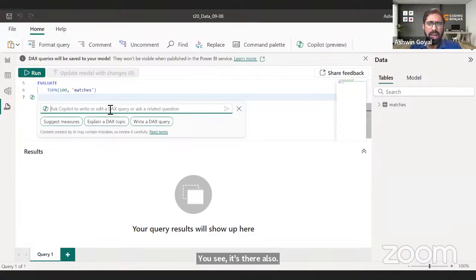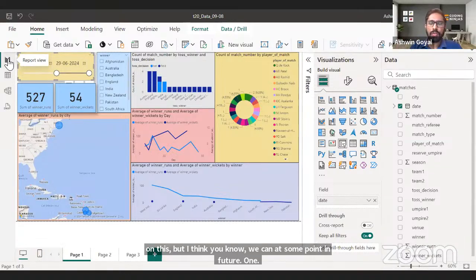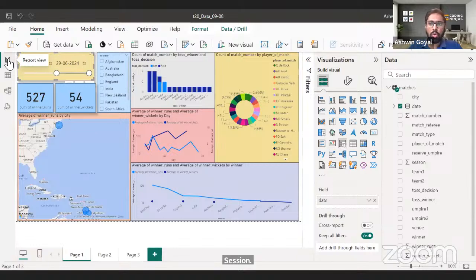DAX is Data Analysis Expressions. This is a slightly more advanced concept in Power BI. Again, we cover this in the course. I don't have a video on this, but I think we can at some point in future organize one session. And you will obviously find a lot of information on the internet. But I think in the course we definitely talk about it at length.